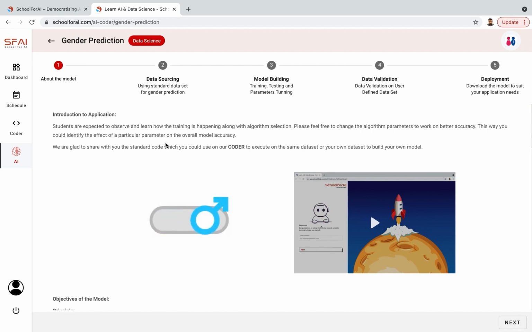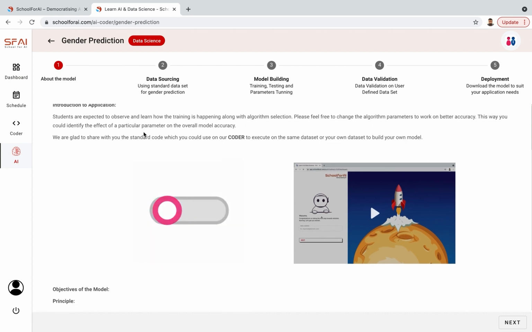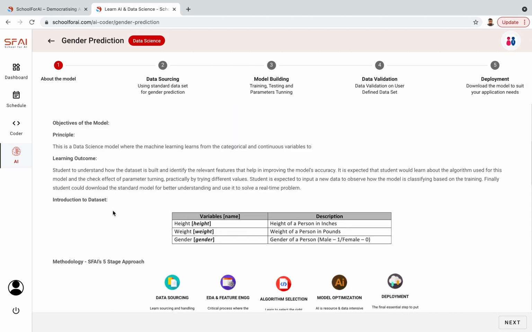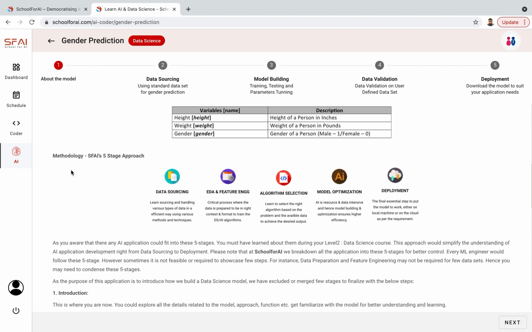Here we are interested in predicting the gender, and that is the objective of the model. It is a data science model where the machine learns from the categorical and continuous variables to predict the output. So we have a data set over here with three variables or features, that is height, weight, and gender. And we are following a 5-step methodology. That's what we could see over here.